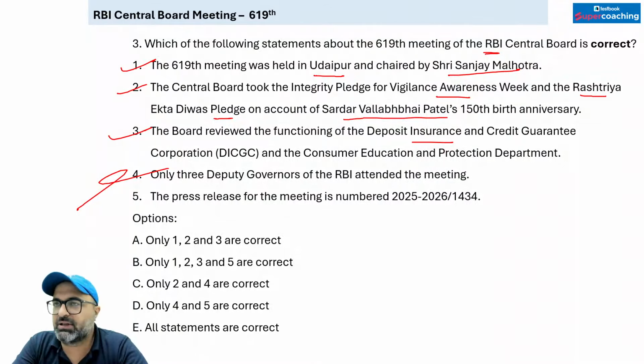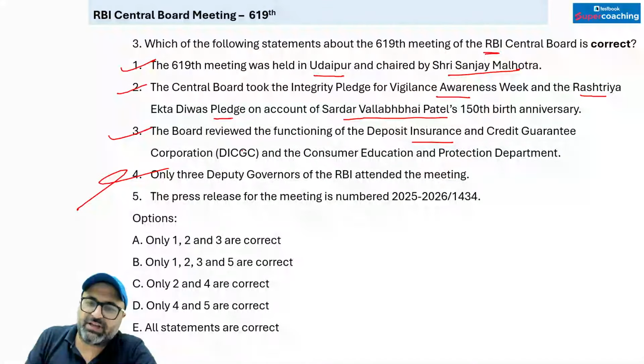Governor, deputy governor and all the other members which I just discussed, they were present. Last we have is the press release of the meeting is numbered.